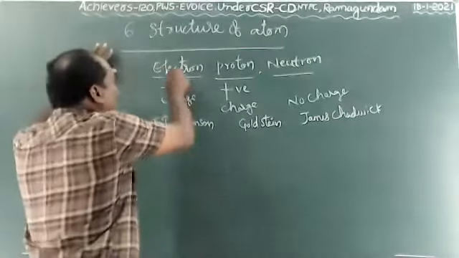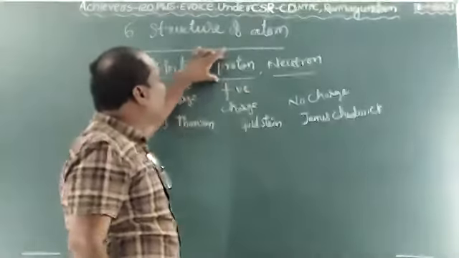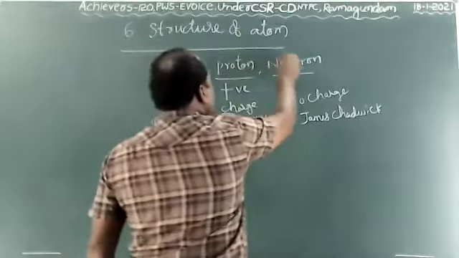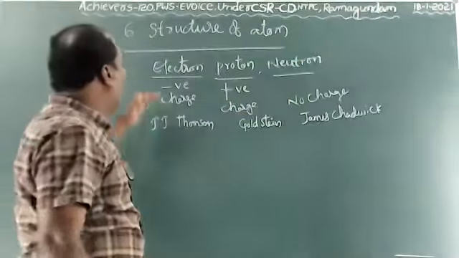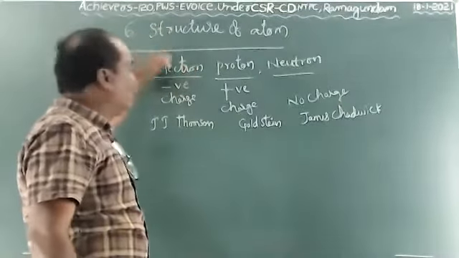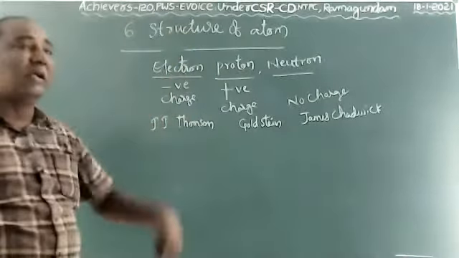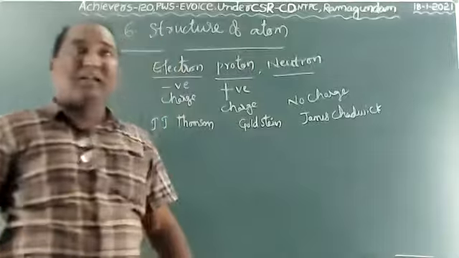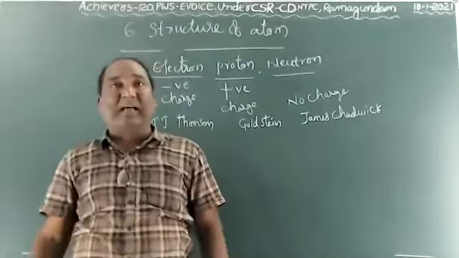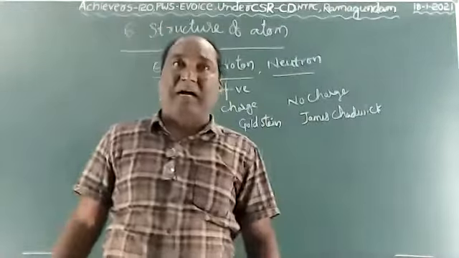Here, electrons revolve around the nucleus. Protons and neutrons, both are present in the nucleus. The electron is outside of the nucleus. Okay, children, every atom consists of subatomic particles. According to the subatomic particles, we have to arrange the structure of atom.